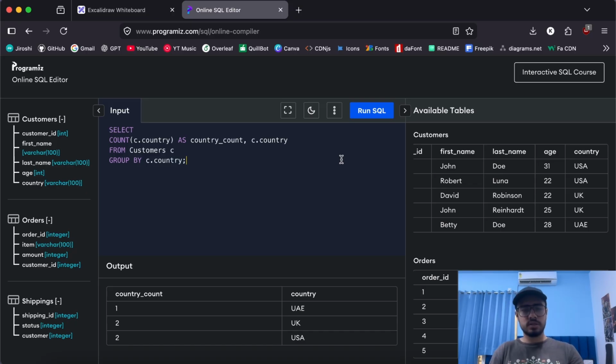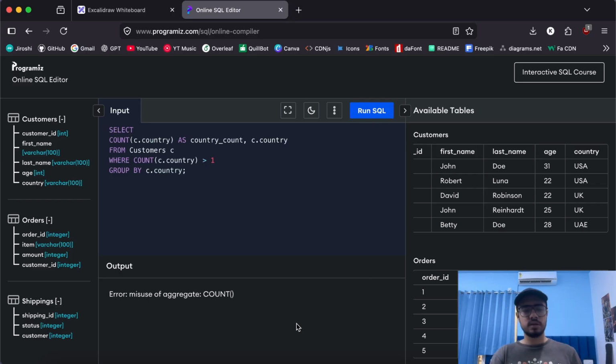So we want the country count to be greater than 2. How can we do that? We know that we have something called the where clause, where we can add an expression and filter by that condition, right? So let's add an expression saying we need the count of country to be greater than 1, so that we'll only get those countries with the count greater than 1. So I'm expecting UK and USA. If I try to run this, we got an error, and the error says misuse of aggregate count.